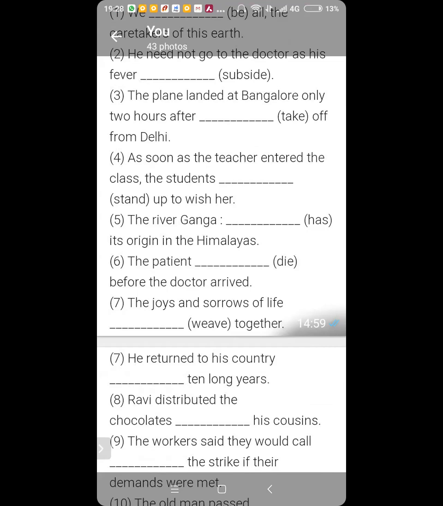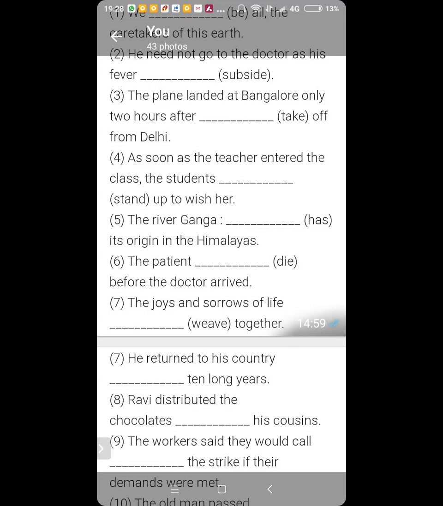So, the joys and sorrows of life are woven together. That would be an appropriate way. The joys and sorrows of life are woven together. Got it? Yes, sir.